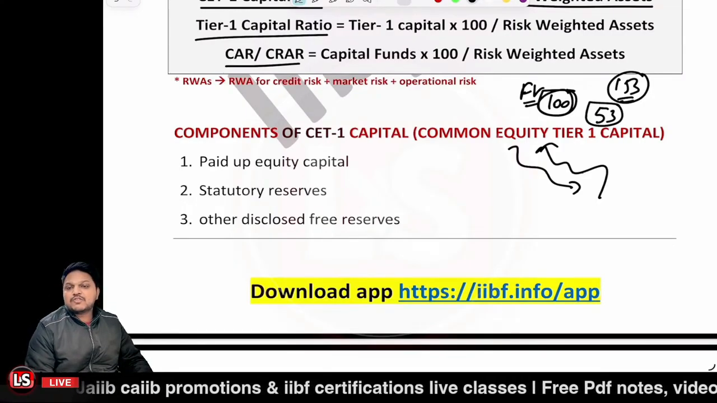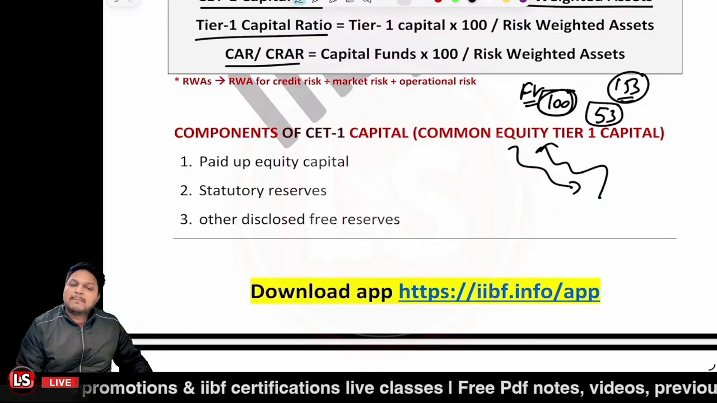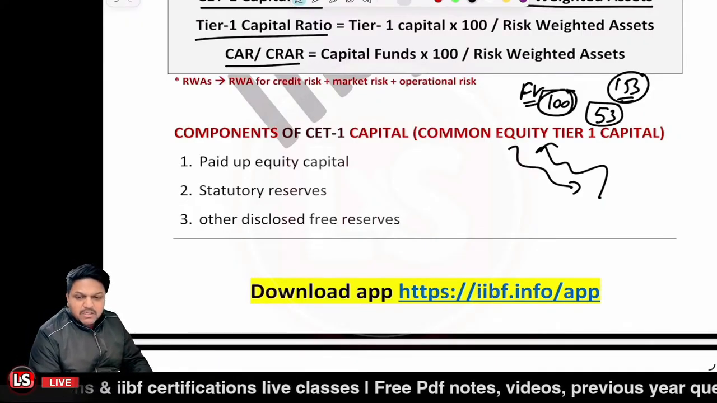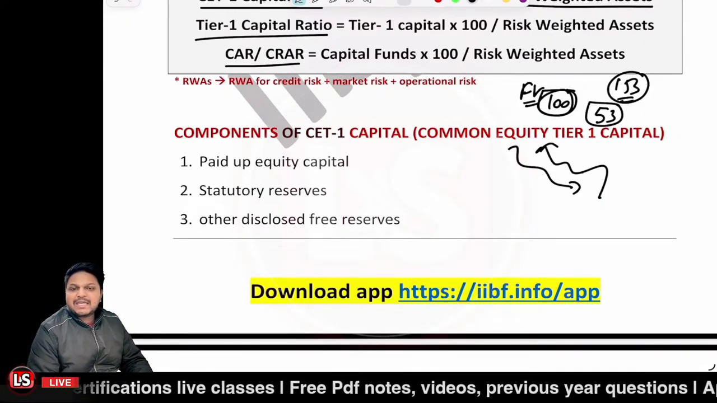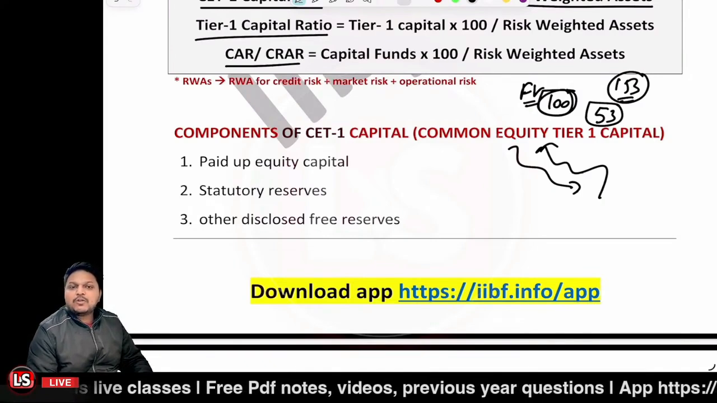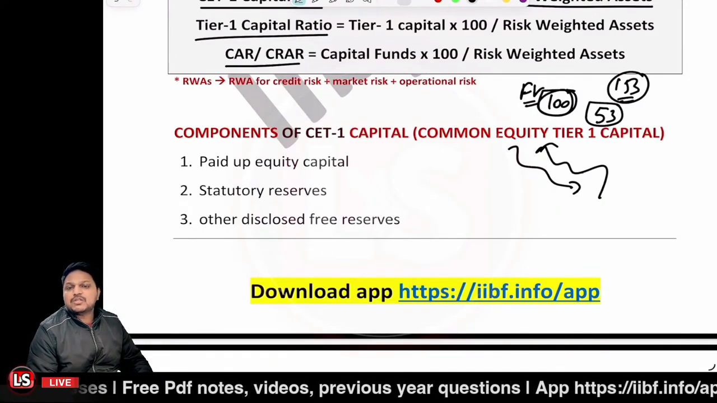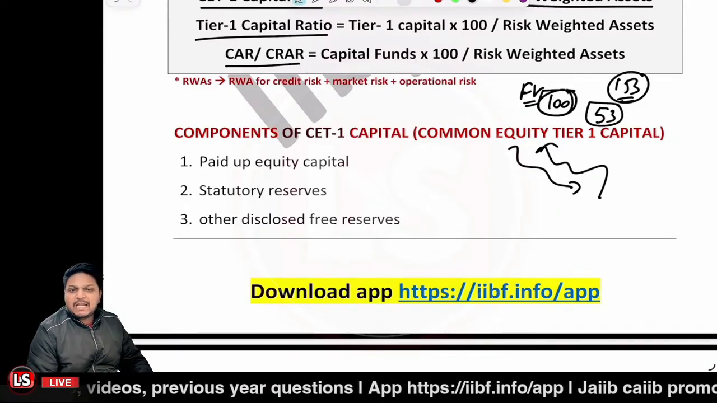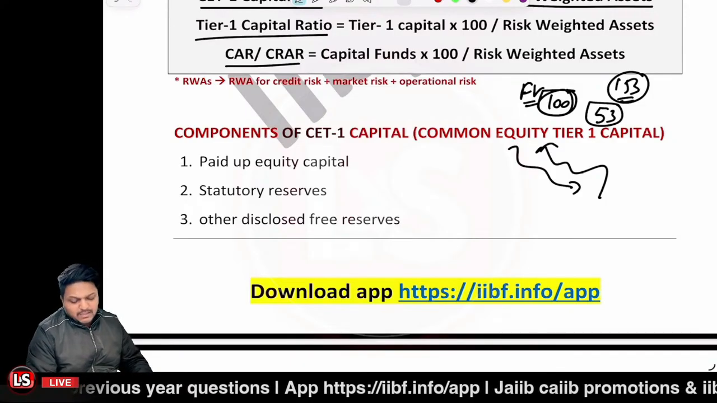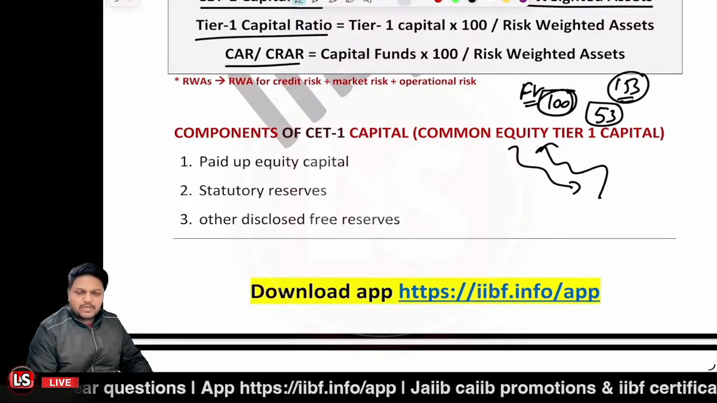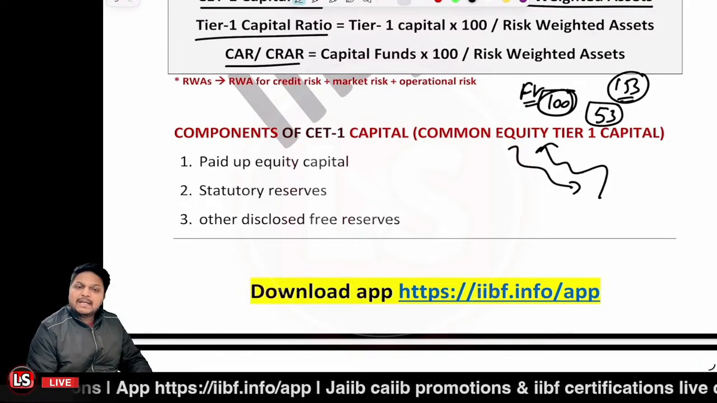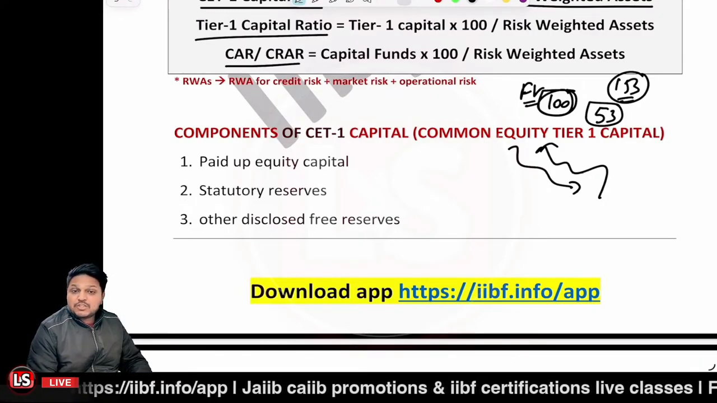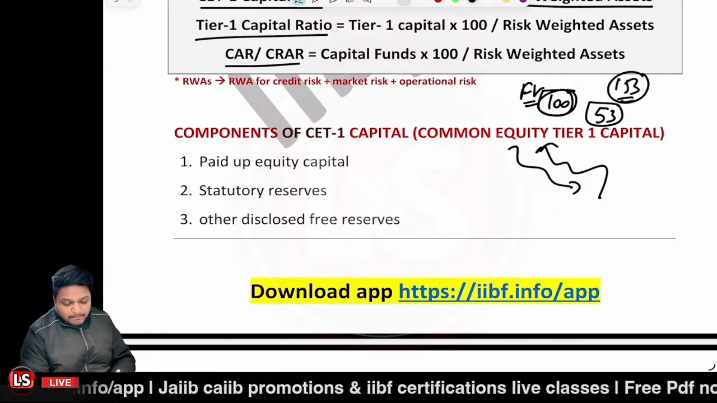Now there are different types of shares. We have the preference shares and we have the general equity shares. In the case of CET1, we are talking about the general equity shares, right? So paid up equity capital would be the component related to the face value. It will simply be given to you, right? But make sure we are just talking about the paid up equity capital.